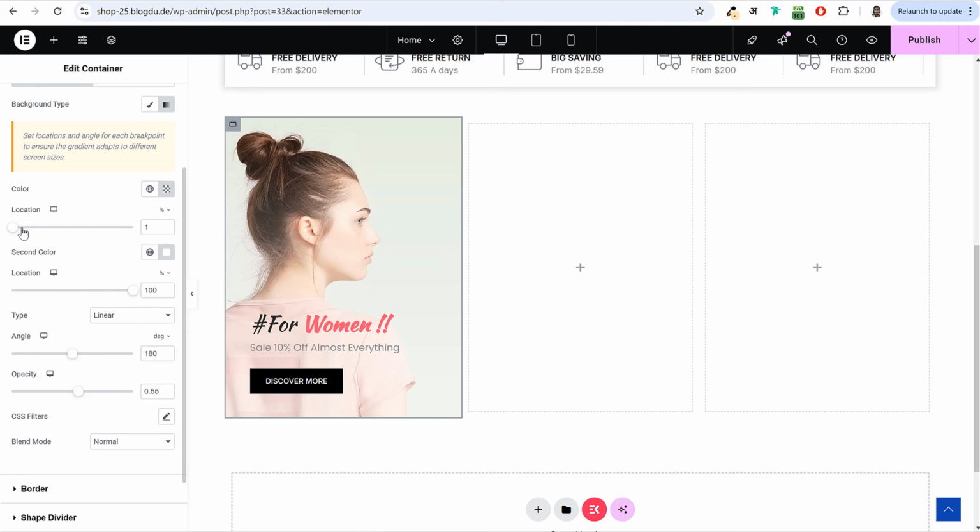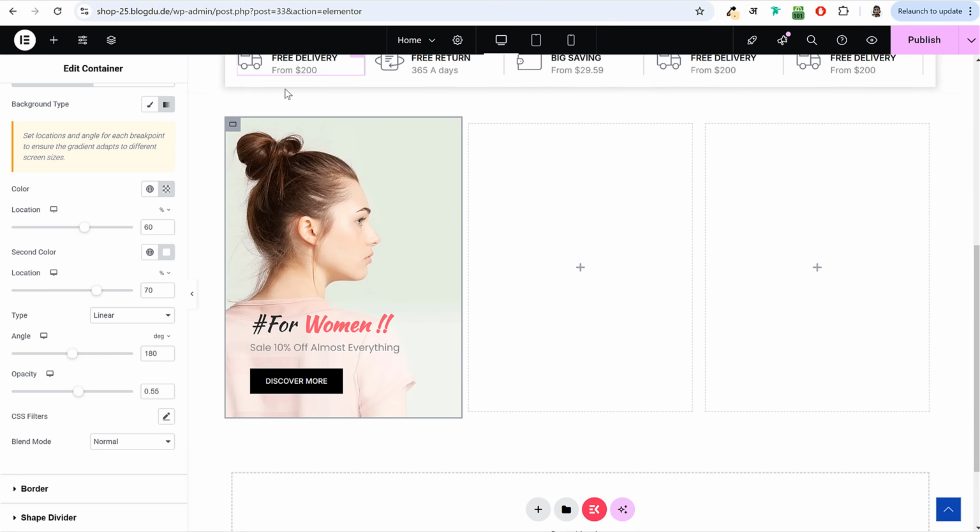Now location, for the first location, I will increase this to 60. Okay, and for the second one, I'll decrease it. Now as you can see, when you decrease it, it becomes like this, but I don't want it like this. Maybe I'll keep it above 50. Okay, maybe 65, 70, something like this.